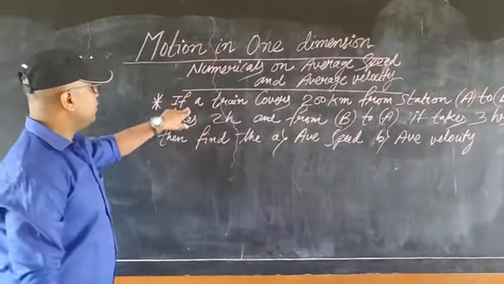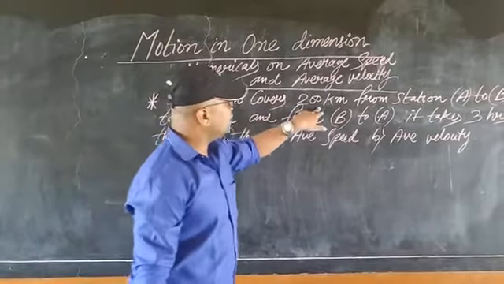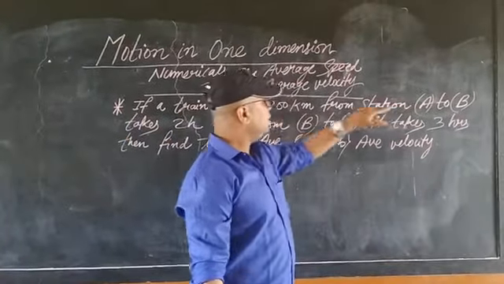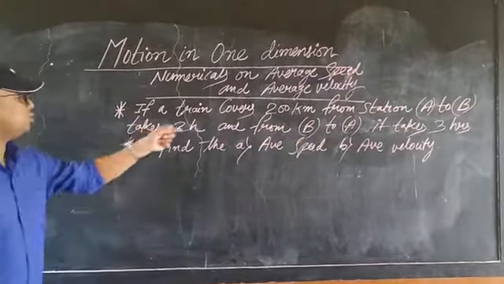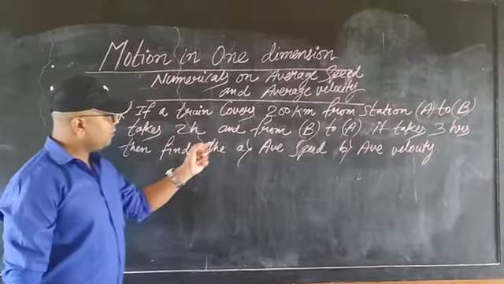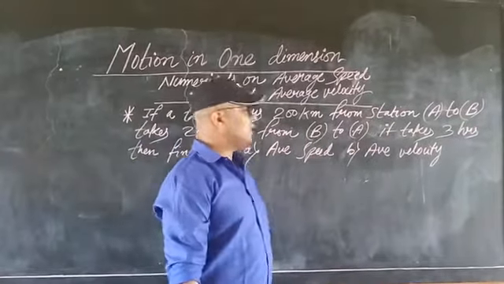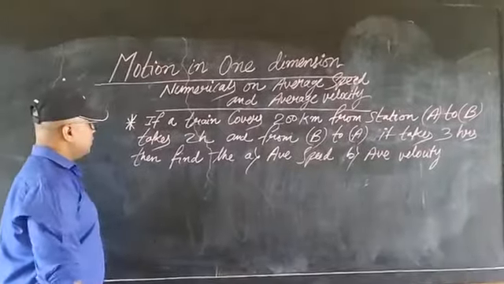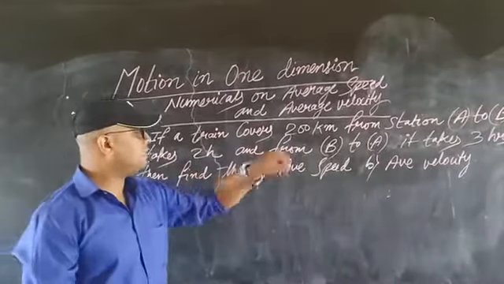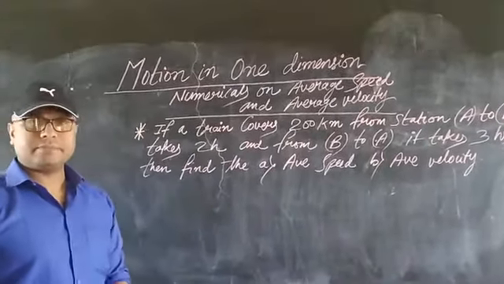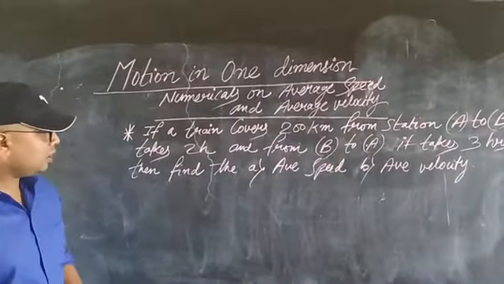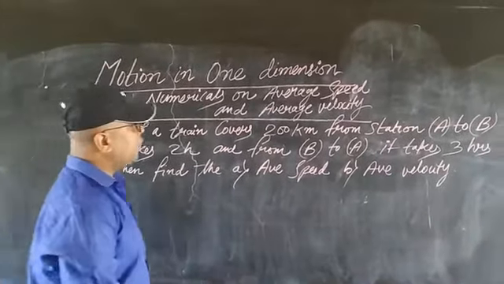First numerical I came with: if a train covers 200 kilometers from station A to station B, it takes 2 hours, and from B to A it takes 3 hours, then find the average speed and average velocity. With a short revision, I will explain the formulas.